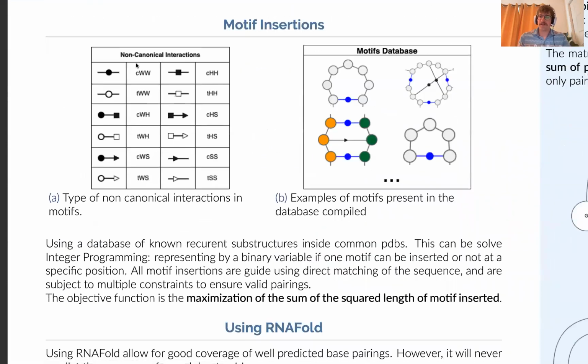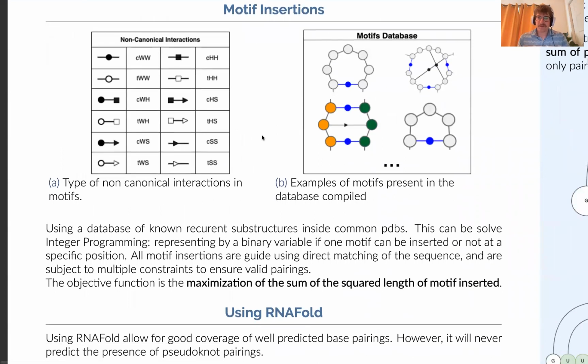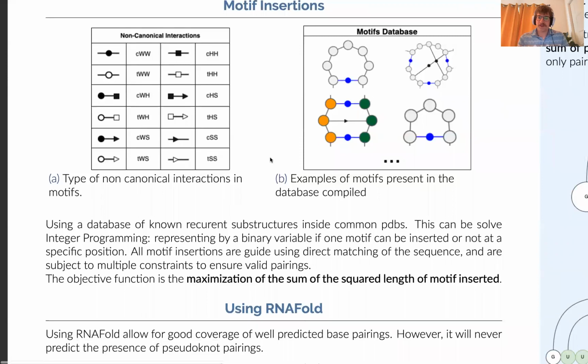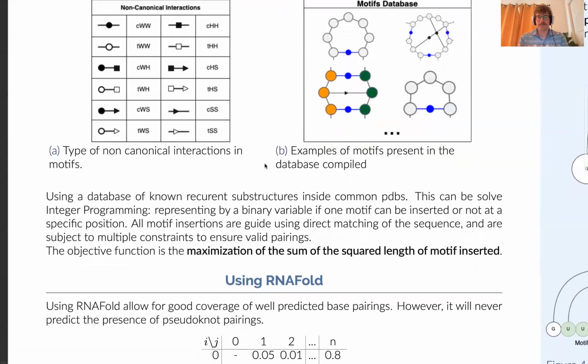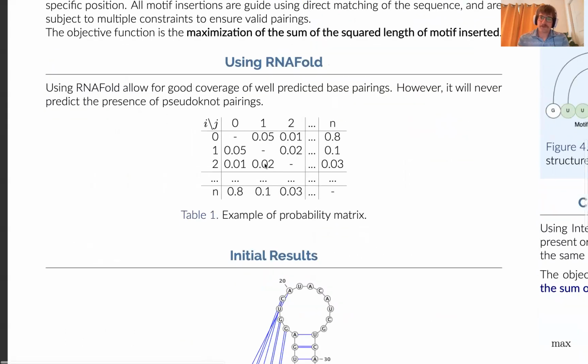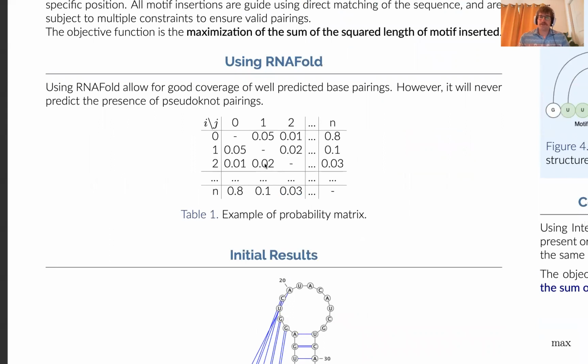Originally, we had a tool called iRNA, which does motif insertion to find the best possible suited secondary structure. In those motifs, we have non-canonical interactions, which we have all the types here, which are really important for the construction of the 3D structure. So using a database of those motifs with their interactions, we find the possible insertion points of them, and we use integer programming to find the best possible motif that will maximize the sum of the square length of the motif that we inserted.